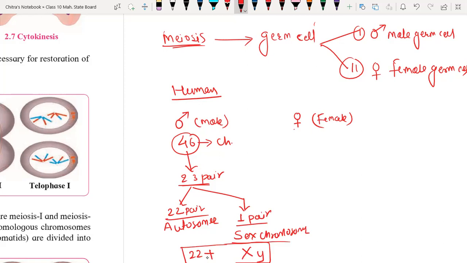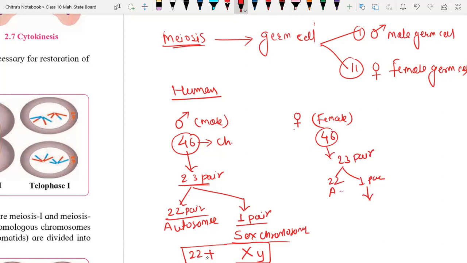Now let's understand the case of female. Again, in female we have a total of 46 chromosomes, present in 23 pairs. Out of 23, we have autosomes, and the last pair is the sex chromosome. For female, it is homozygous.